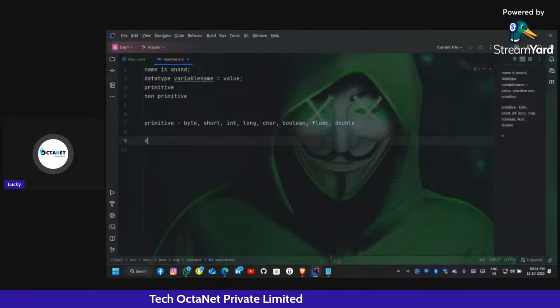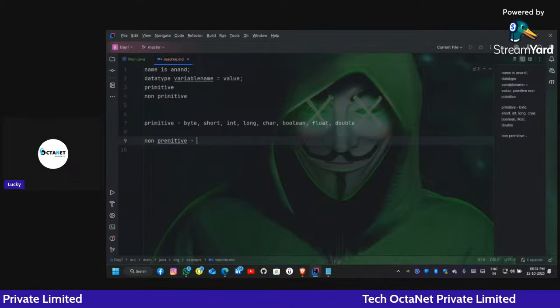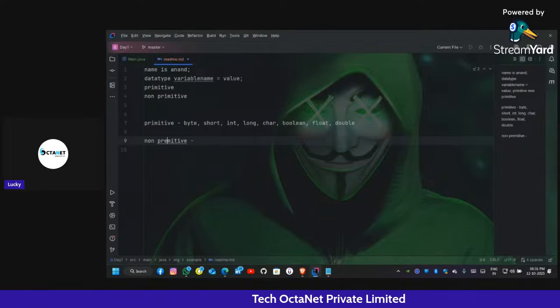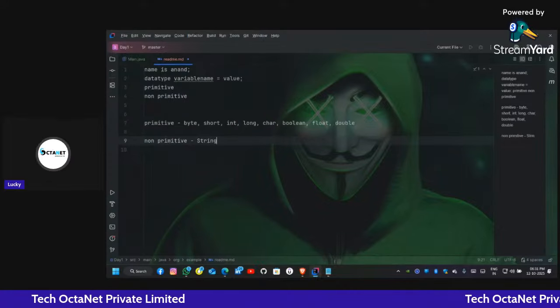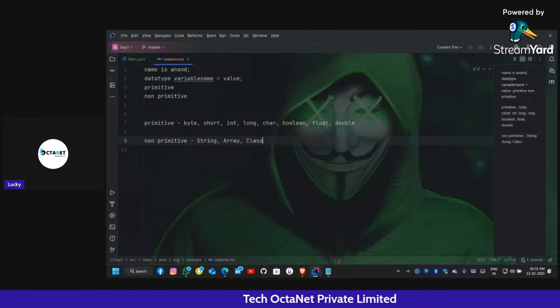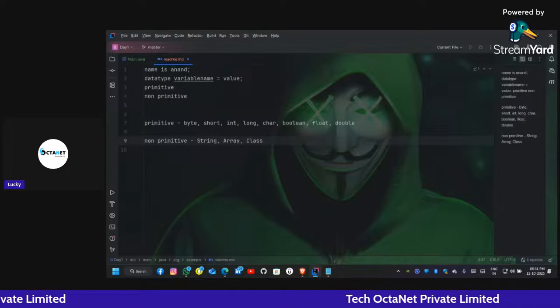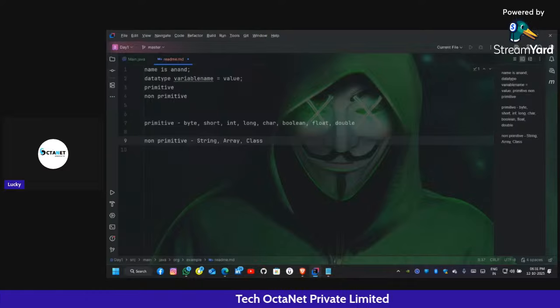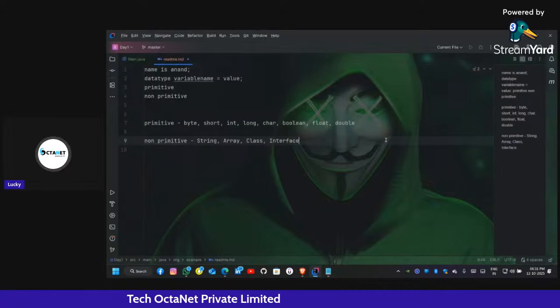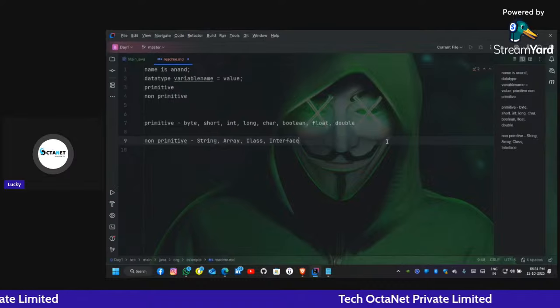So now non-primitive. Non-primitive types. So in non-primitives come string, then array, class, and what else? Anyone tell me? Okay, so float. Yes, the float is the data type. And now let's learn about the primitive data types.